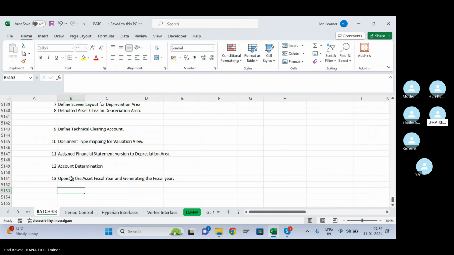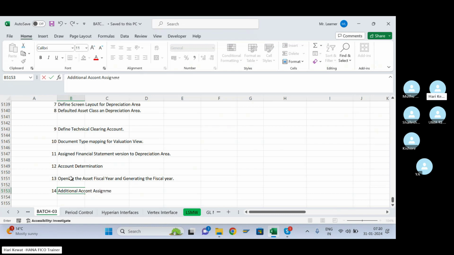Document splitting. That also I covered. Sorry, I forgot. That is a very important configuration. Additional account assignment. I need a little clarity over there. No problem. Yeah, additional account assignment.